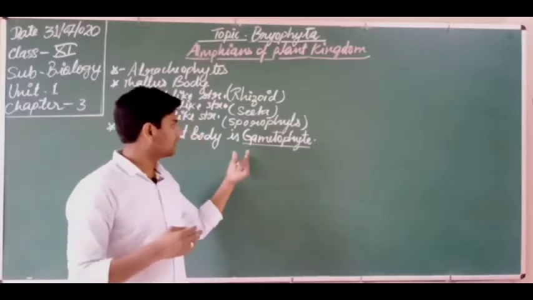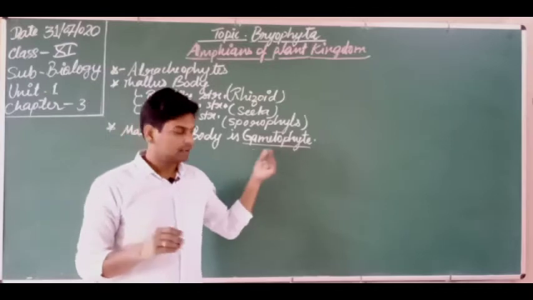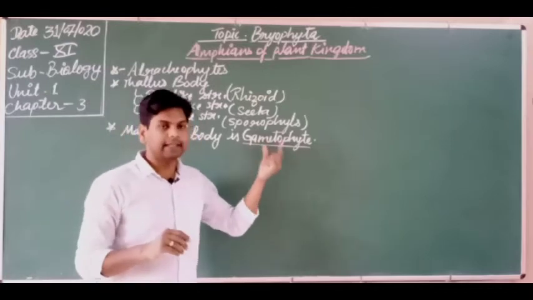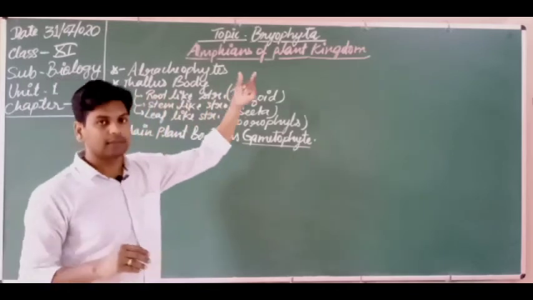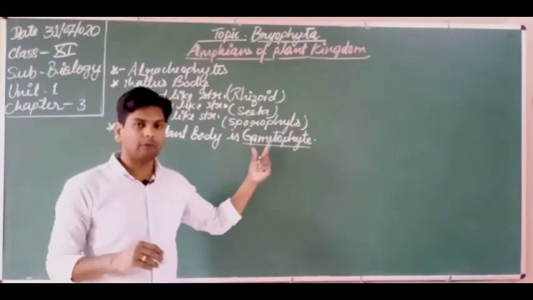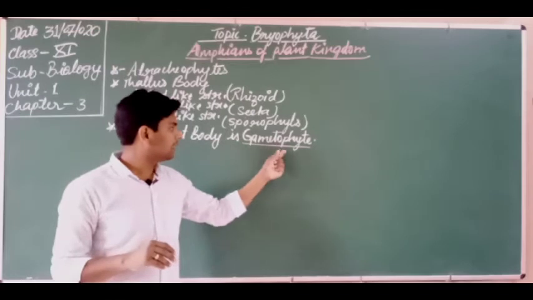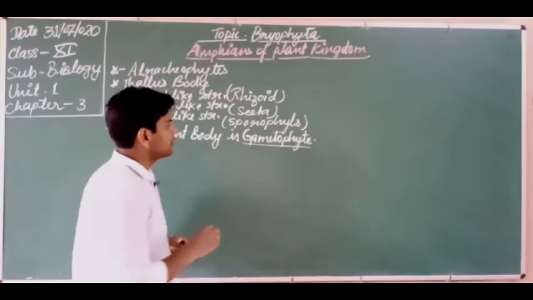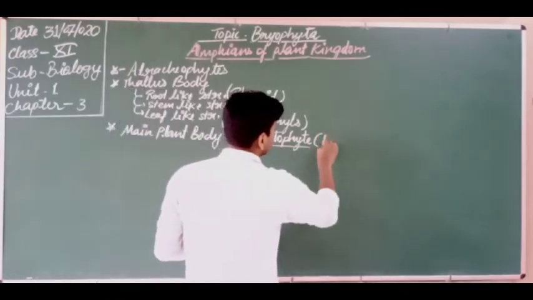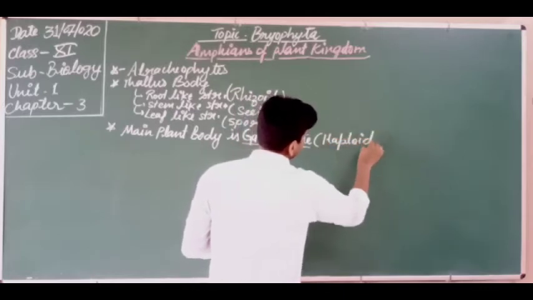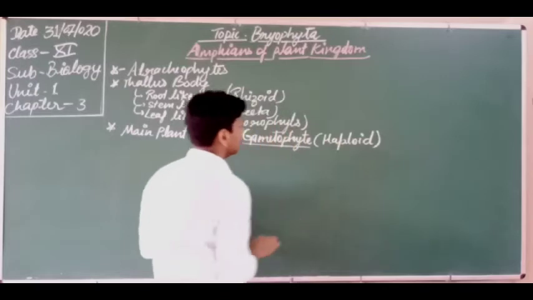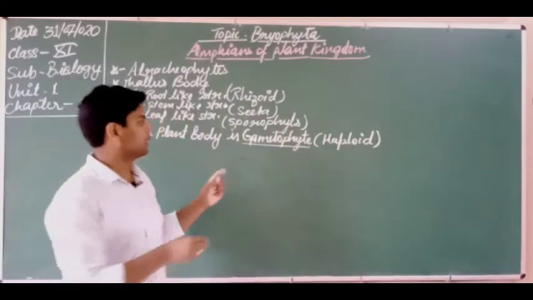That is why this is known as the gametophyte. Got it? So here the gametophyte is the part of the thallus of bryophyta in which gametes are formed. That is why it is known as the gametophyte. So the gametophyte is haploid in nature. Got it? So the haploid gametophyte is the main plant body.